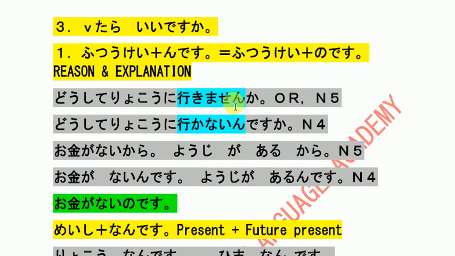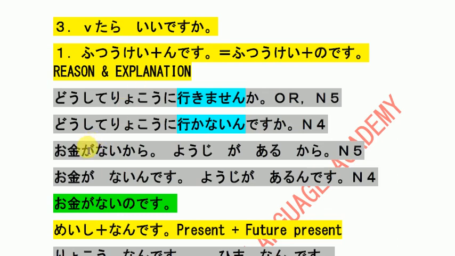At first you have to remember what the plain form is. 行きませんかの polite form は、so ふつうけいは行かない. Just add the んです. So どうして旅行に行かないんですか, why don't you go? Like in N5, どうして旅行に行きませんか, this sentence you all know.